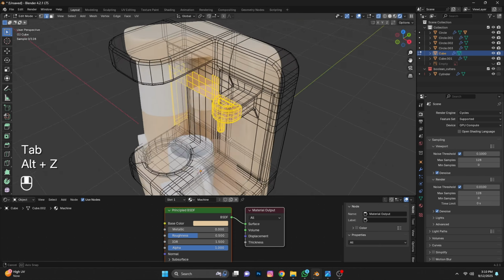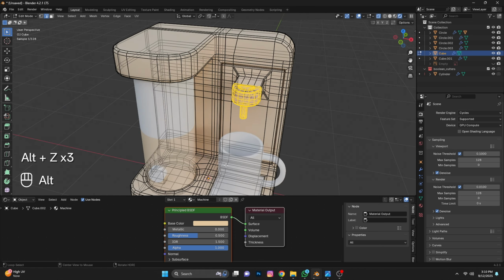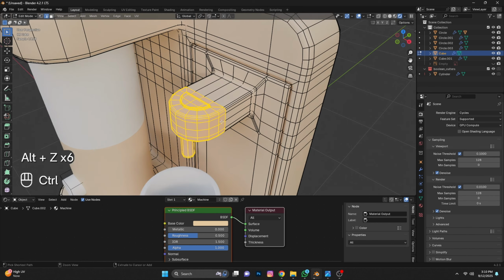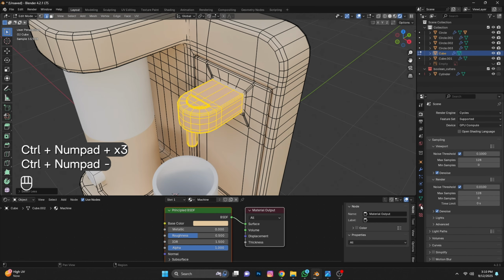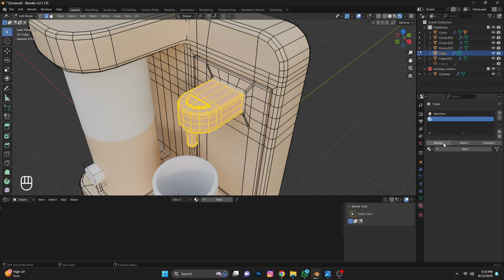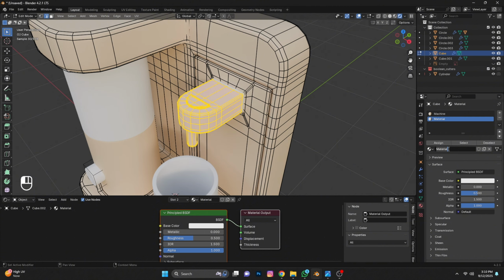Now select these faces, press Ctrl and unselect. Now press Ctrl plus and Ctrl minus. Click on plus, assign, add new material, name it dark brown.